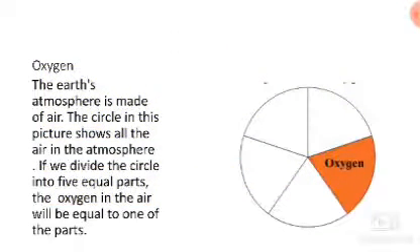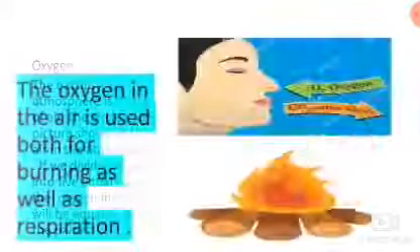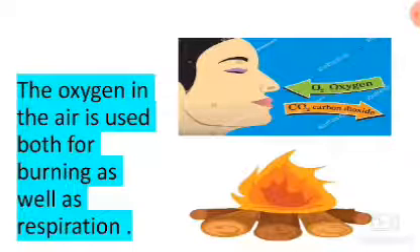Oxygen. The Earth's atmosphere is made up of air. The circle in this picture shows all the air in the atmosphere. If we divide the circle into 5 equal parts, the oxygen in the air will be equal to one of the parts. The oxygen in the air is used both for burning as well as respiration.